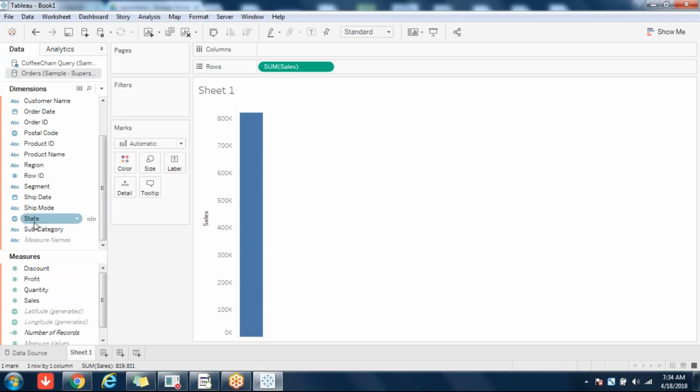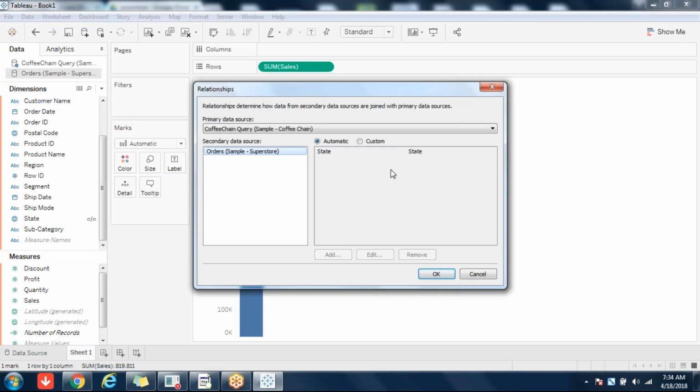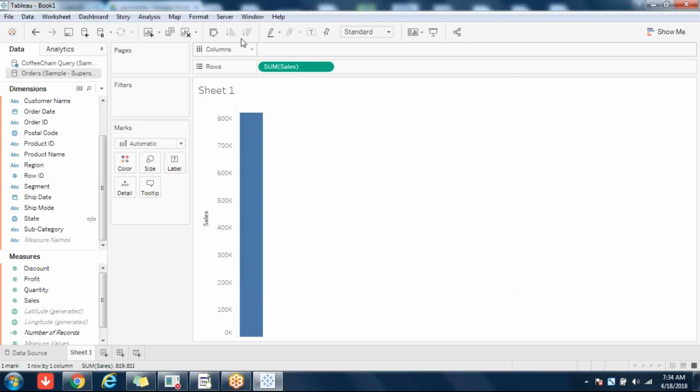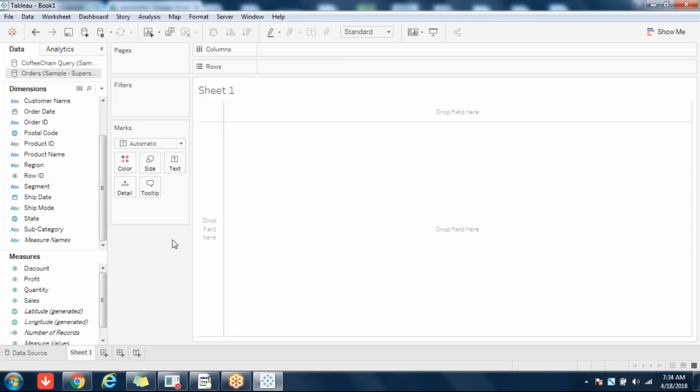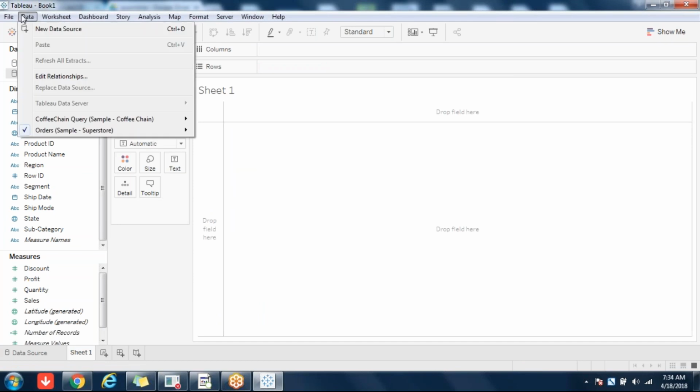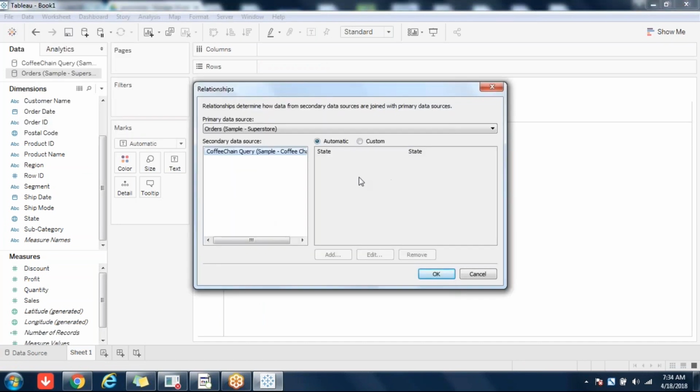So you see here state is there, right? So I'll show you practically. I'll go here, you see edit relationships. I didn't do anything. I can even remove this also, no problem. Now nothing is there. You see that, no chain icon, nothing, but still you see. So only if the field name is same, blending will happen by default. Okay, that you should remember.